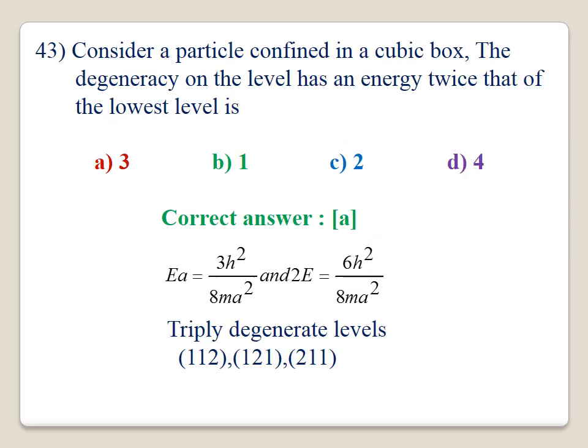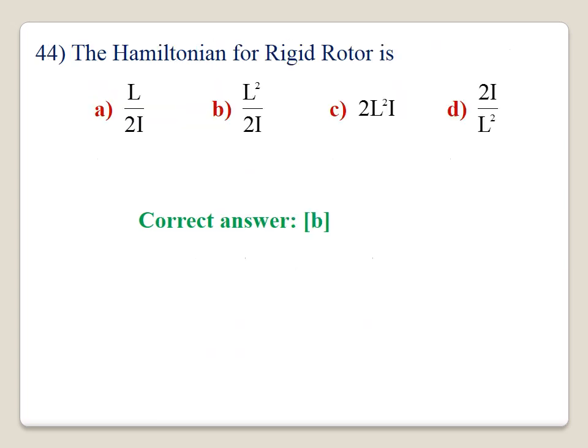43. Consider a particle confined in a cubic box. The degenerate level has an energy twice that of the lowest energy. What is the lowest energy? E will be equal to 3h square by 8ma square, and twice that of the lowest energy means 2E, that is 6h square by 8ma square. The 6h square by 8ma square is a triply degenerate level: 1 1 2, 1 2 1, 2 1 1. Therefore, the correct answer is A. The degeneracy is 3.